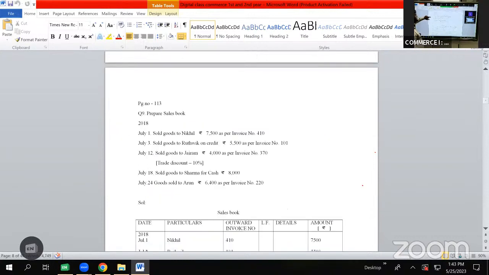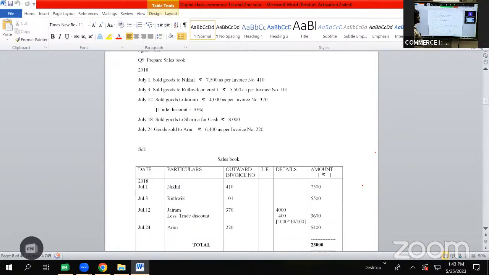Next, coming to next problem, page number 113, question number 9. Again, we are asked to prepare sales book. What is the format for sales book? The format for sales book is date, particulars, outward invoice number, LF, details, amount, rupees. So the transactions are given for the year 2018, for the month of July.